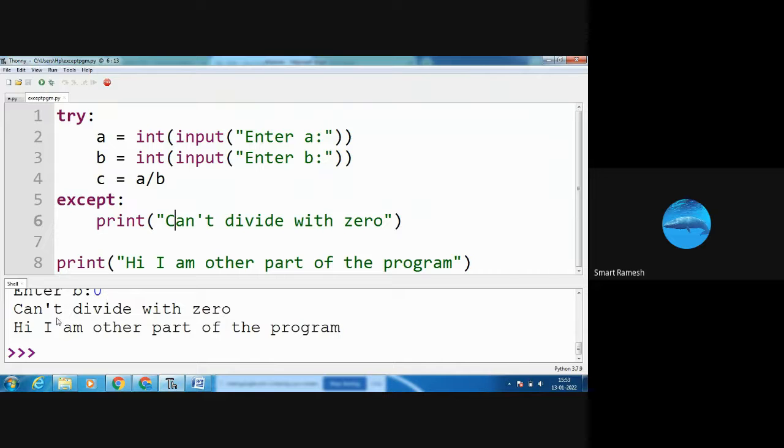See, cannot divide with 0 is displayed, and the further program also, hi, I am other part of the program, is also displayed in the output screen. Can you understand? See, here there is a mistake. The error occurred in this line, but it directly goes to the except statement. So we handled the exception.